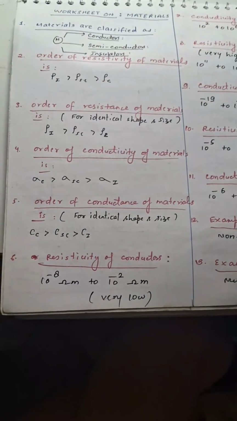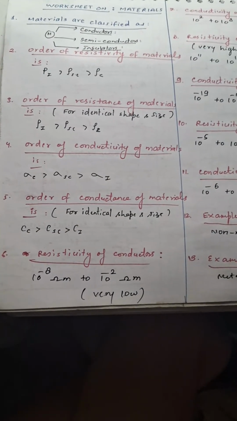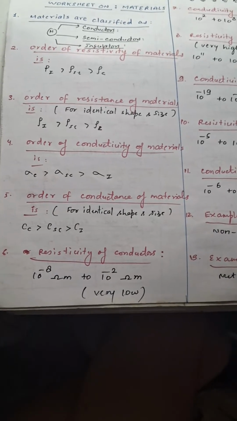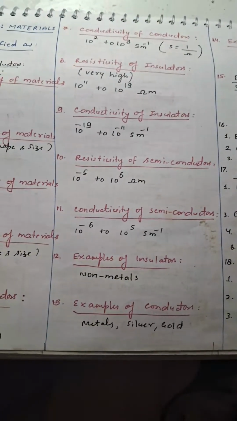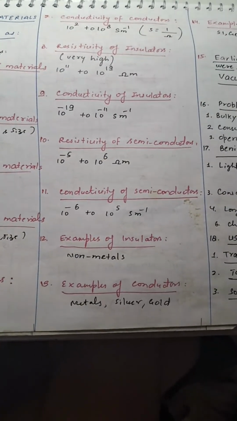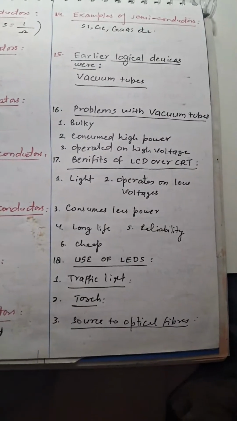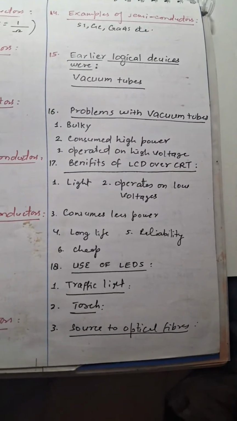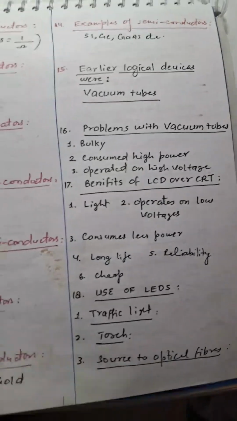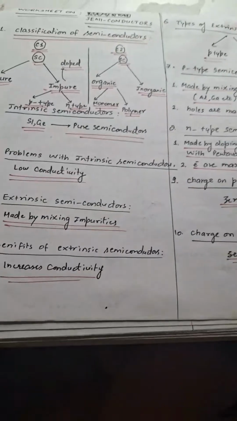Then we have another worksheet on materials, basically classification, resistivity order, resistance order, conductivity order, conductance order, resistivity of conductors, conductivity, resistivity, units, values, examples, then examples of various quantities. Then we have another question on semiconductors.